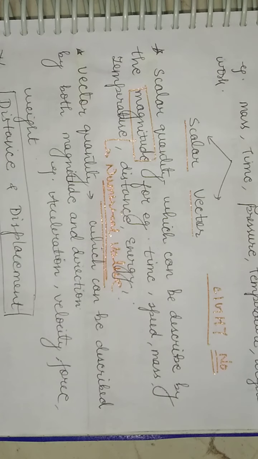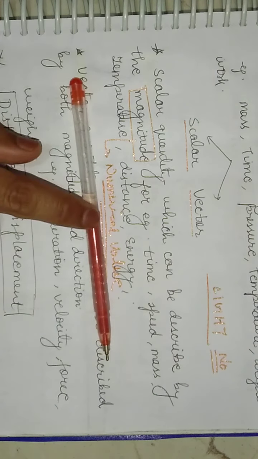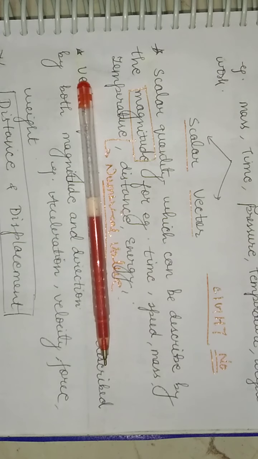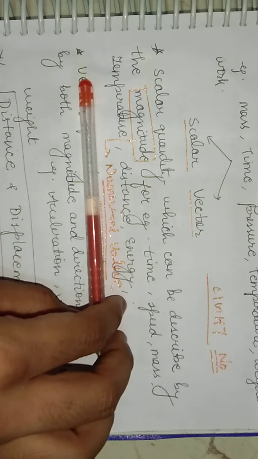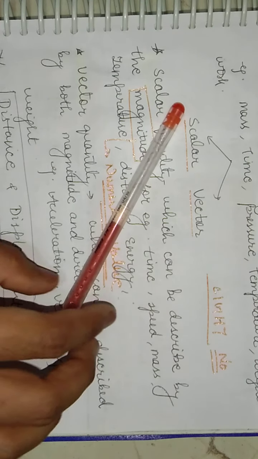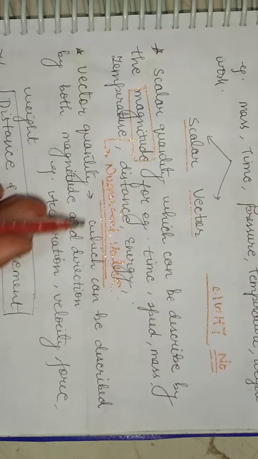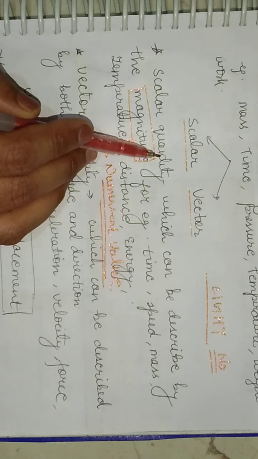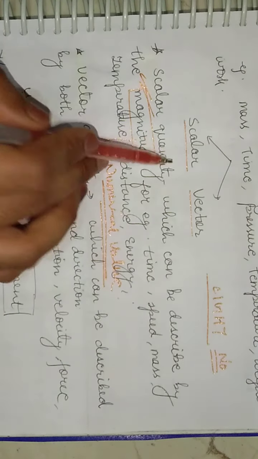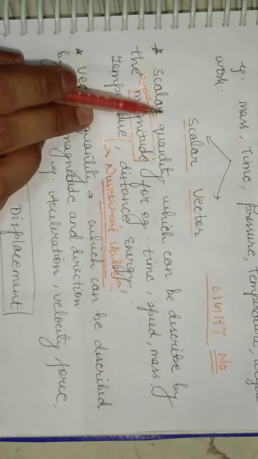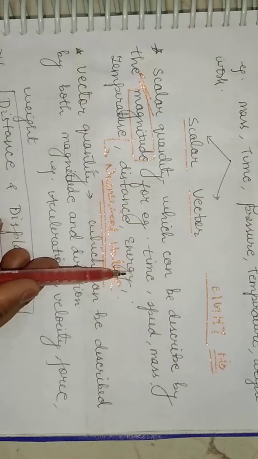For example, if I ask you to calculate the length of this pen, how would you calculate it? Simply by measuring it. It doesn't matter to you if it is positioned like this or if it is placed like this, right? It means that direction is not needed in the case of a scalar quantity. Only the numerical value is needed, and that is the magnitude. I hope this is clear to each one of you. And the scalar quantities are time, speed, mass, temperature, distance, energy.